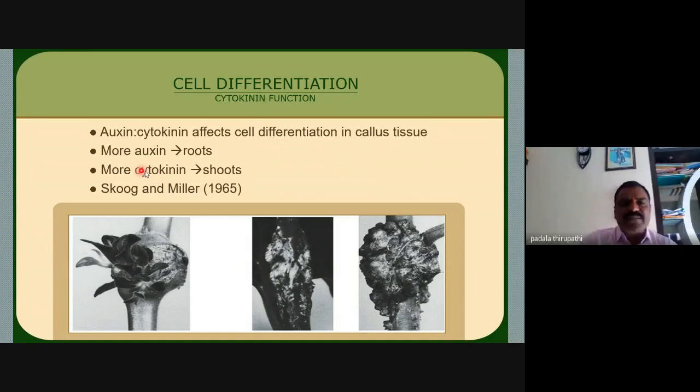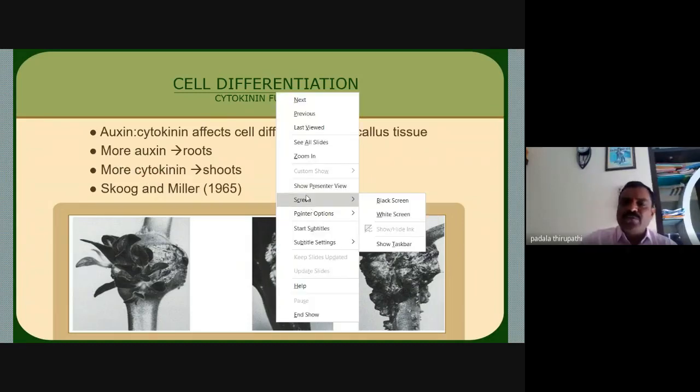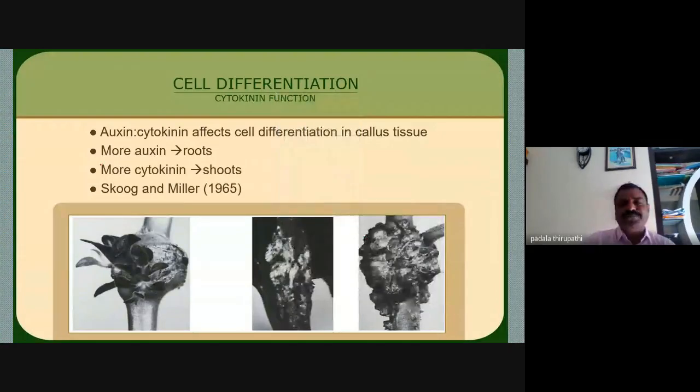Whenever cytokinins are applied in that culture media, shoots are induced. This is the experiment done by Skoog and Miller in 1965. We call this morphogenesis.